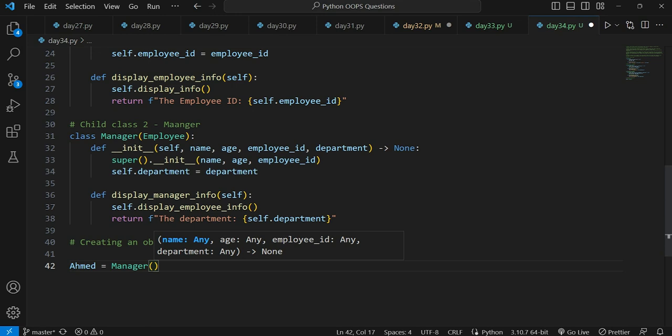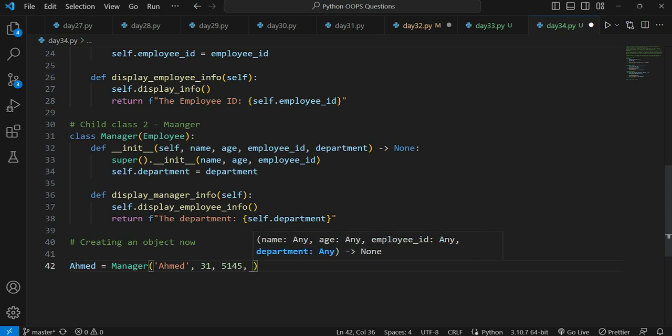First of all, name is Ahmad, age is an integer value, so we'll be putting, let's say, 31 maybe. He's a manager, so 31 may be a good value for him. Employee ID, let's say 5145, and then department is IT sector.